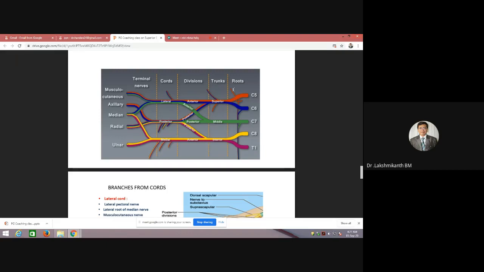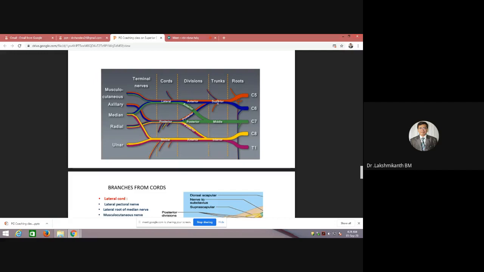And if you try to see here, there is one nerve which is going from the orange upwards. That is the dorsal scapular nerve. It arises directly from the root, and the root value of the dorsal scapular nerve is C5, correct. You can also see some branches coming directly from C5. This will be supplying the scalene muscles, so the nerves to scalene muscles go from C5. These are the three important nerves which arise from the roots. Understood? One is the dorsal scapular nerve, which is from C5, and the long thoracic nerve, C5, C6, C7.